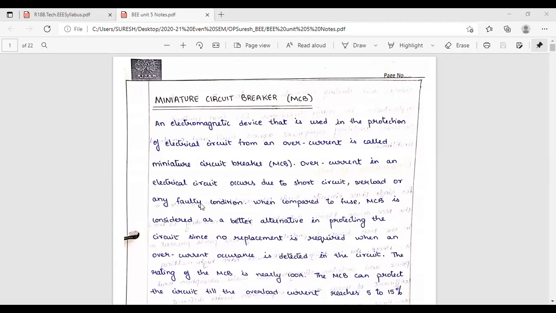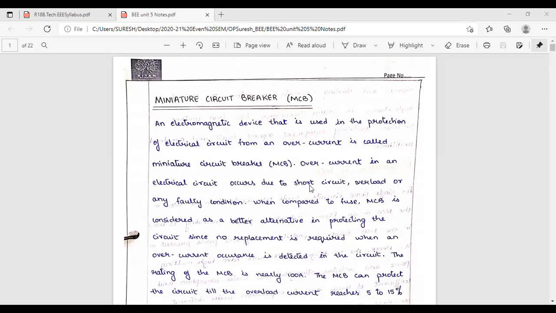When any fault occurs in the circuit, it will draw the overcurrent. Under normal condition, no problem, 5 ampere will flow. If any fault occurs, then overcurrent will flow. This is the second condition. Third condition is short circuit. This is infinite current. If you short circuit the terminals, resistance will be zero.